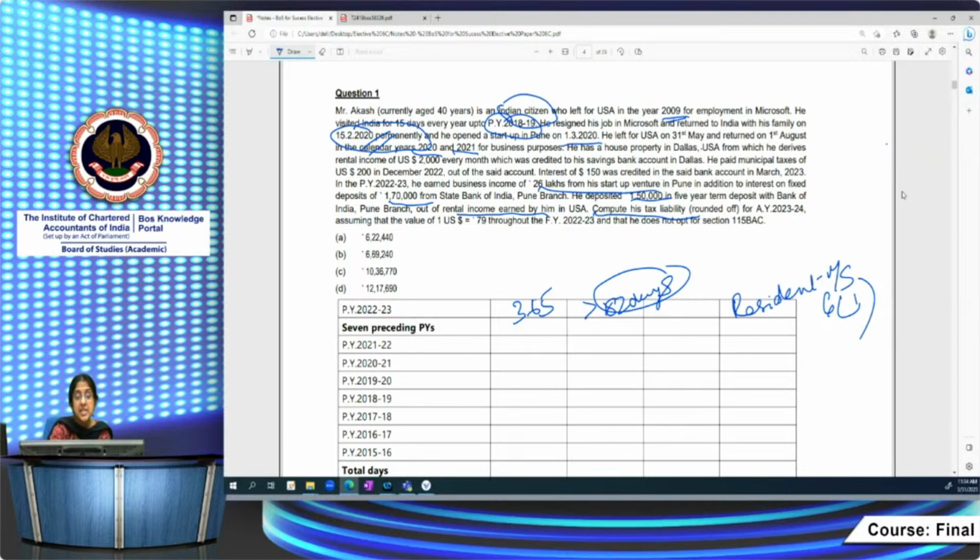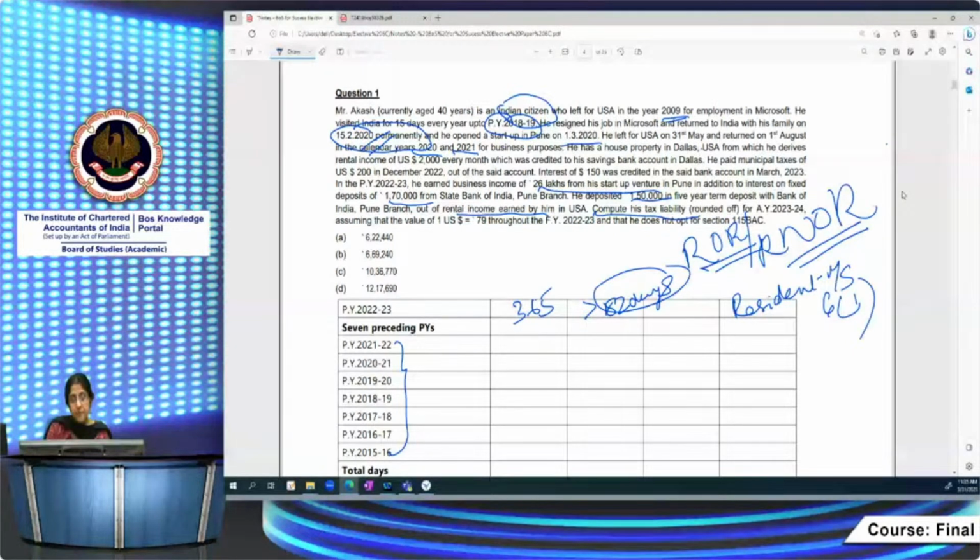Now to find out whether he's an ROR or RNOR. R, resident, is clear, but ROR or RNOR I need to find out. Then only can I compute the total income and tax payability. I have to see what the conditions are. Stay in India for 730 days or more in the 7 years immediately preceding the relevant previous year, that is, 15-16 to 21-22. And the residential status: resident in 2 or more years out of the 10 immediately preceding previous years. That also we can find out.